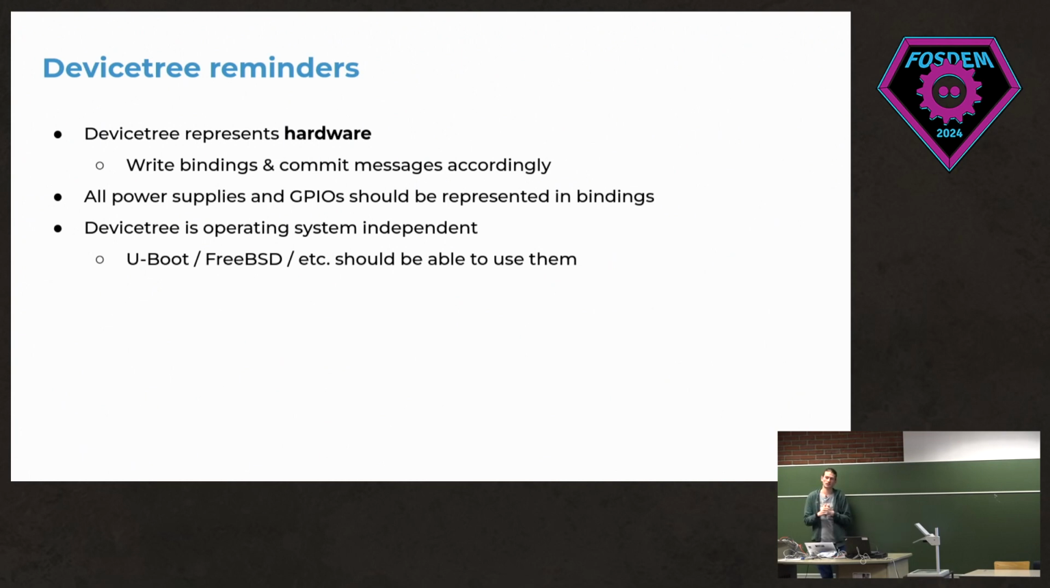Device tree is also operating system independent, which is really cool because many years ago, you wrote really Linux-specific code to make the hardware work. But device tree is operating system independent, so you can use the same device tree for example in U-Boot, which is Caleb's talk, which is coming up in a few minutes. But also, for example, for FreeBSD or whatever. They should be able to use them because it represents the hardware. It doesn't represent Linux-specific things.